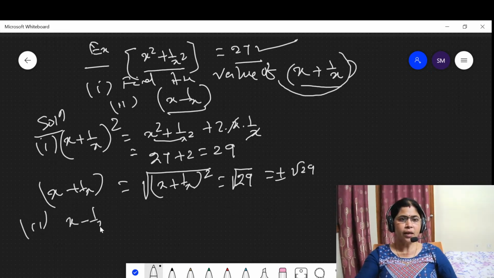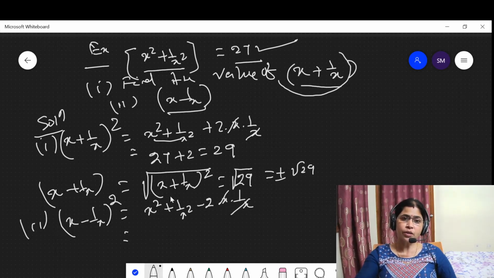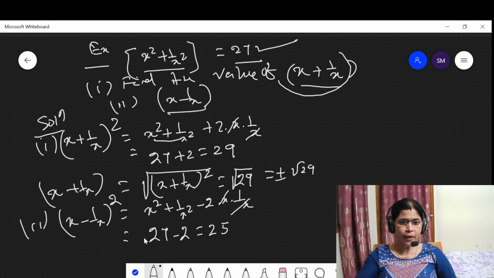Find out (x minus 1 upon x) whole square. This is (a minus b) whole square, which is a square plus b square minus 2ab. Then x cancels. Here the given data is x square plus 1 upon x square is 27. Then 27 minus 2 is equal to 25.